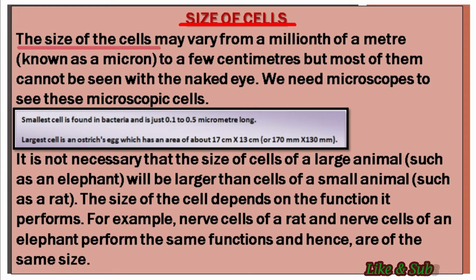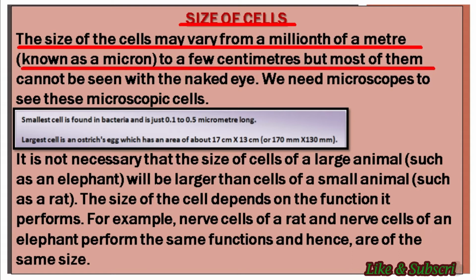Students, the size of the cells of an organism may vary from a millionth of a meter, means to say micron, to a few centimeters. But students, as we discussed earlier, most of the cells are so tiny that we cannot see them with the naked eye. So in order to study them, we need some special kind of device like a microscope.